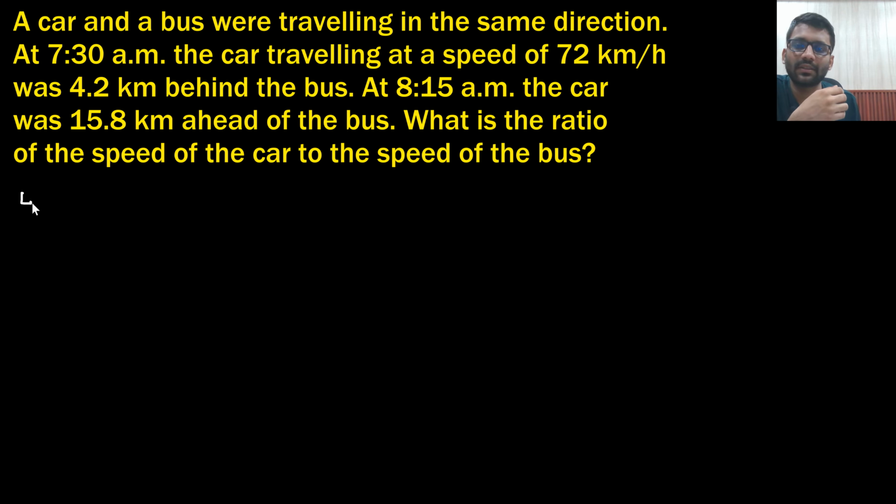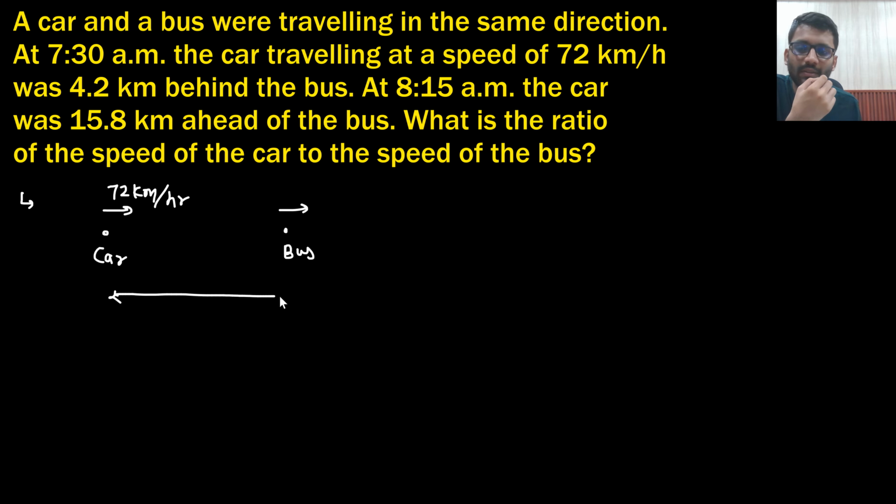A car and bus were traveling in the same direction. Okay, this is the car and this is the bus. Both were traveling in the same direction. At 7:30 am, the car is traveling with the speed of 72 km per hour and was 4.2 km behind the bus.